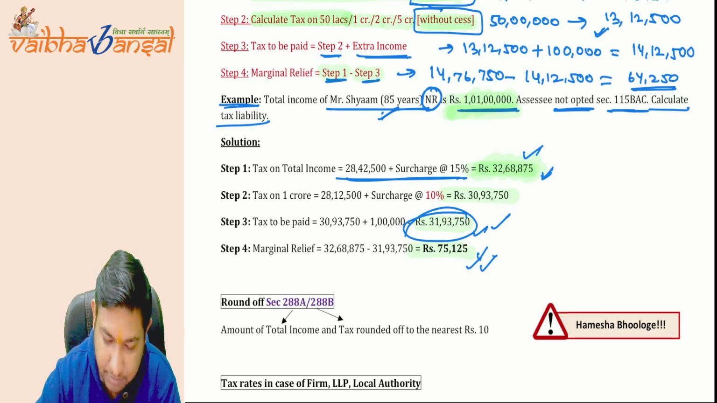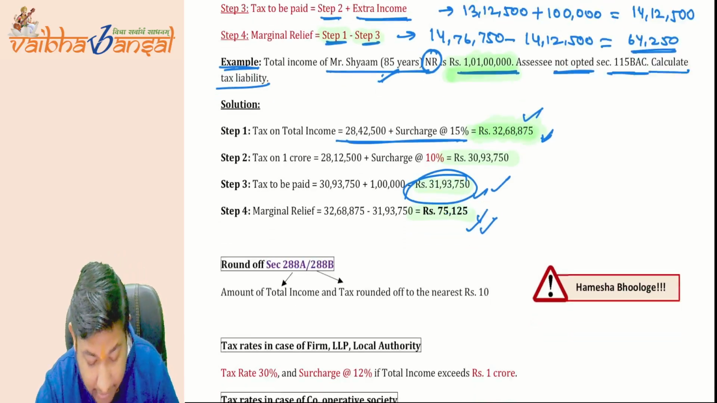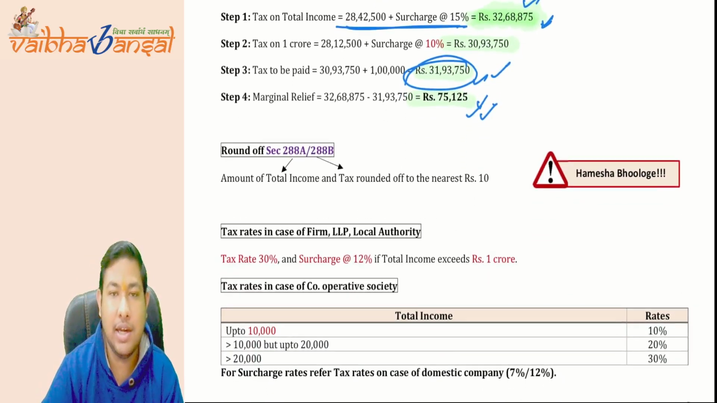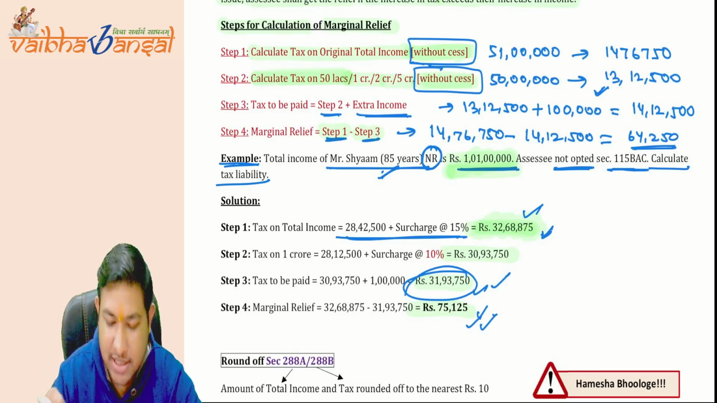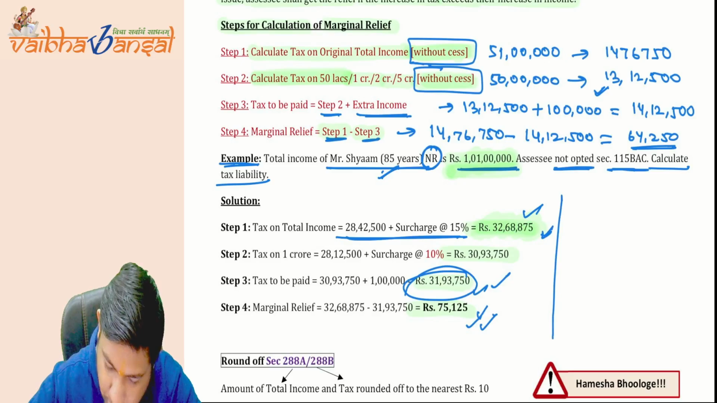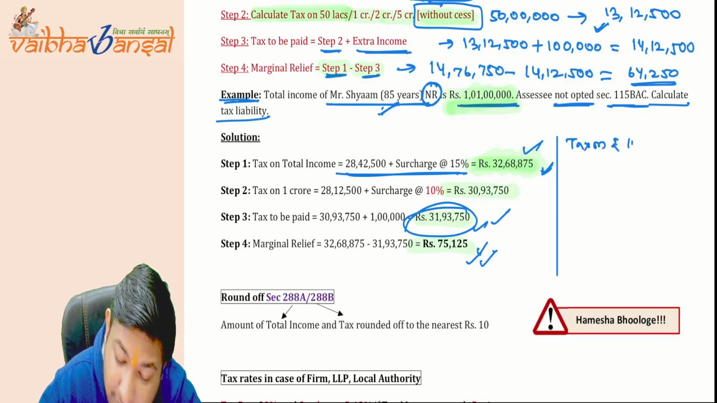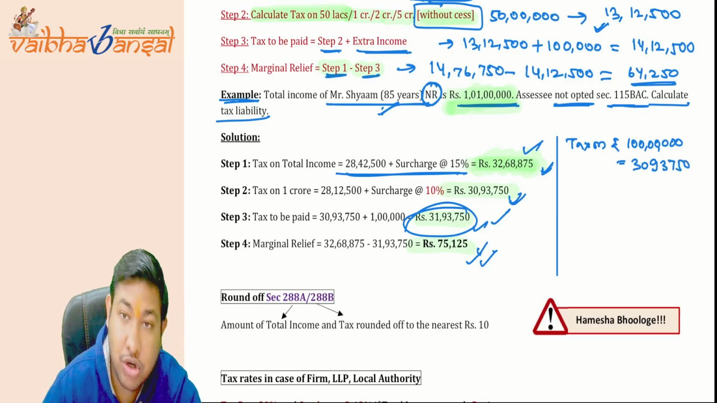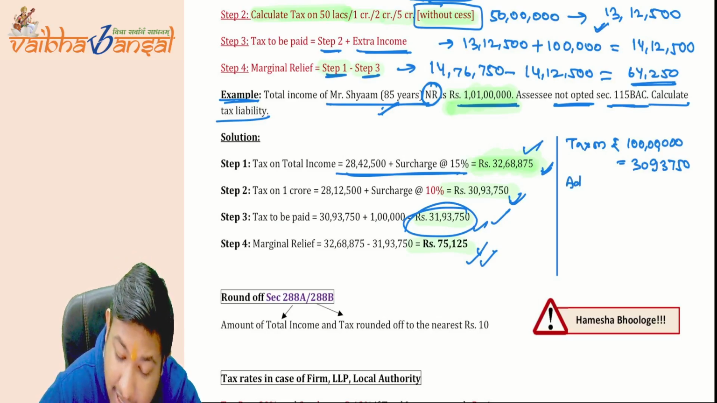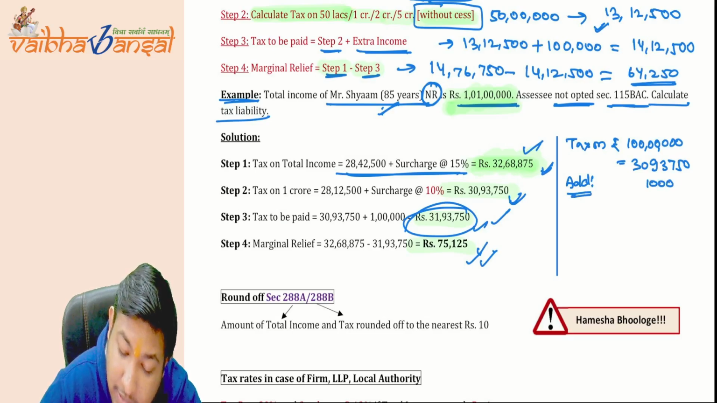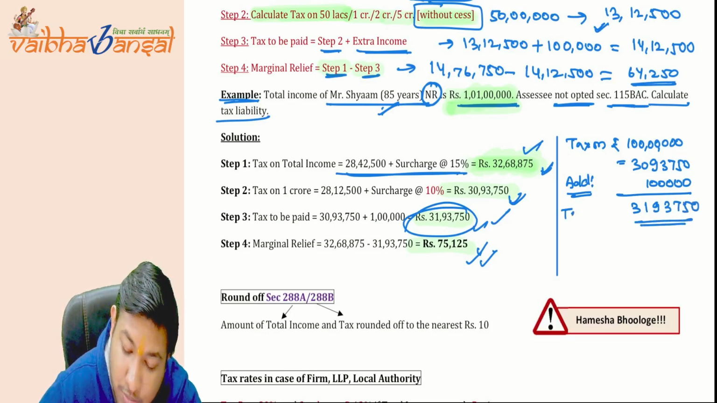Okay, good. Now coming to the next point, the round off under section 288A and 288B. Before that, let me give you another point, that is what you can do in the shortest way. See, calculate the tax on rupees 1 CR. We have calculated the tax on 1 CR. The tax on 1 CR is 30,93,750. Now the shortcut, you can apply it in your examination as well. You directly add the extra income. What is the extra income? 1 lakh rupees.